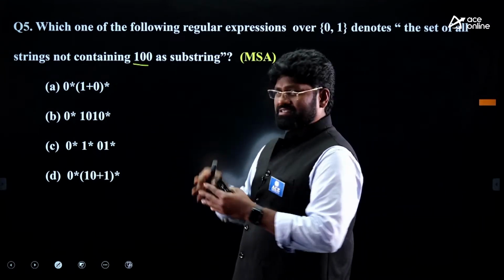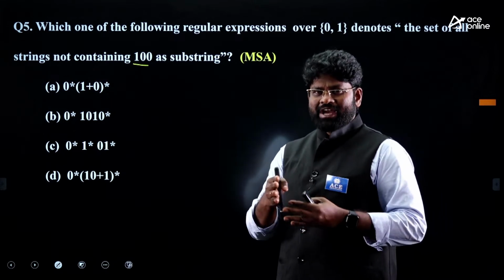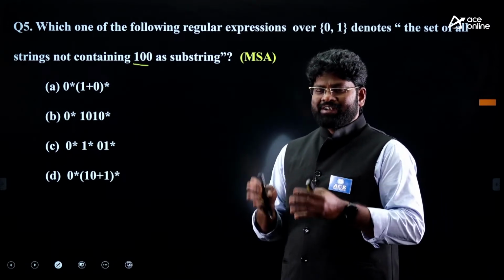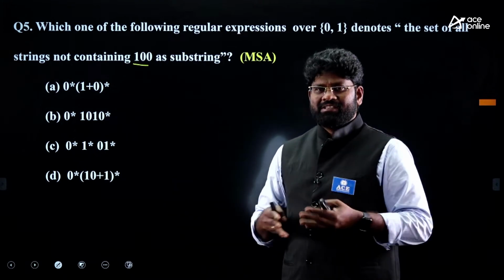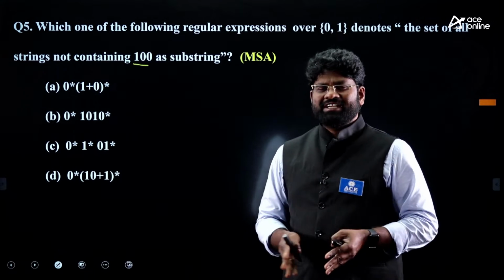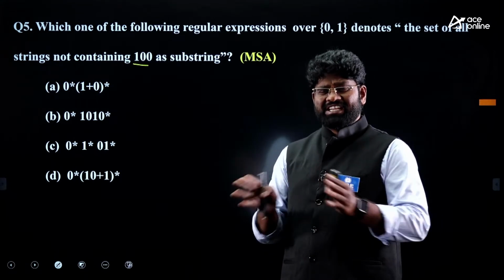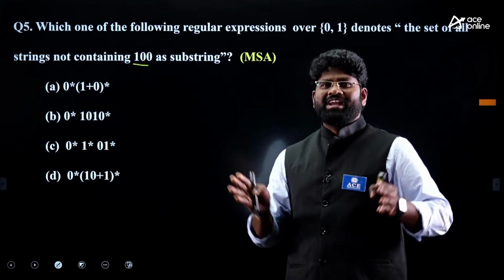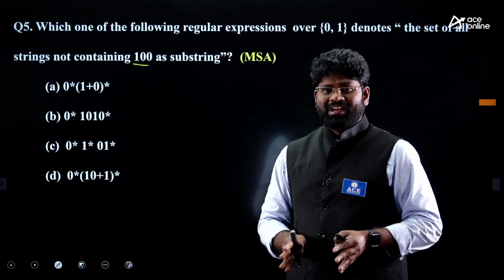Then you go through the options. In every option, you try to identify what it can generate, and whether it can exactly generate the L dash values. Whichever option exactly generates the L dash values, you can take it as correct. Otherwise you can't.